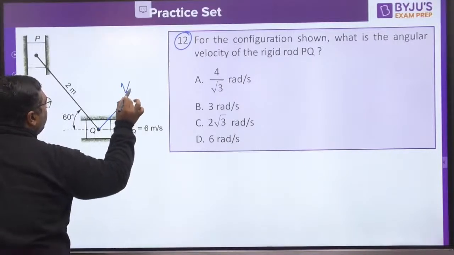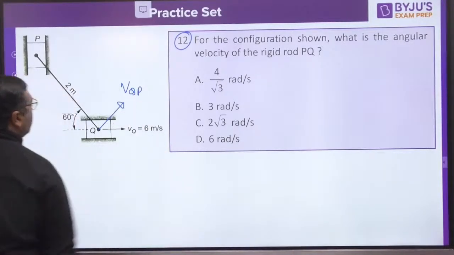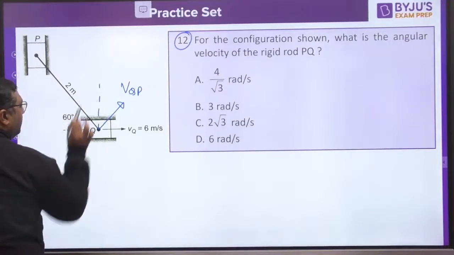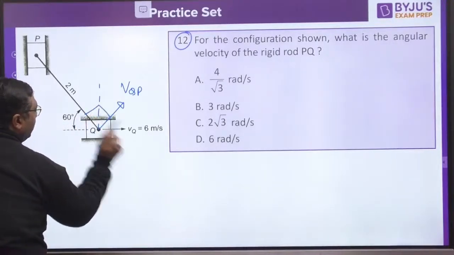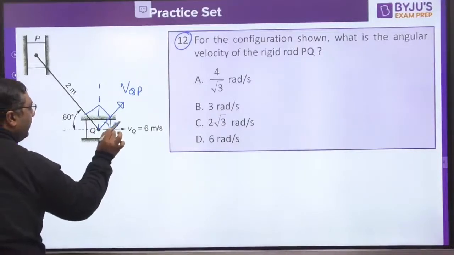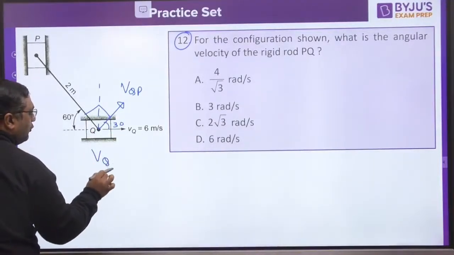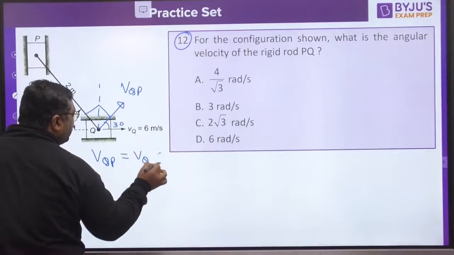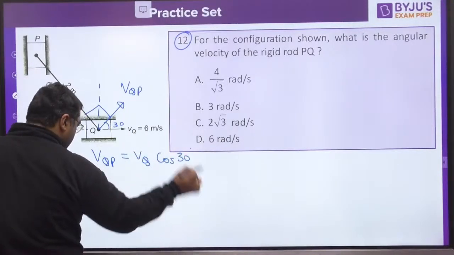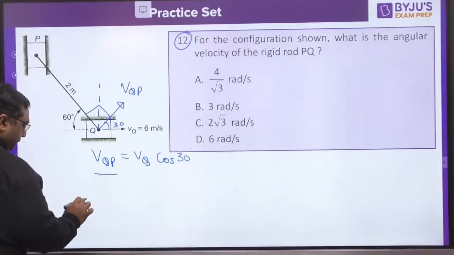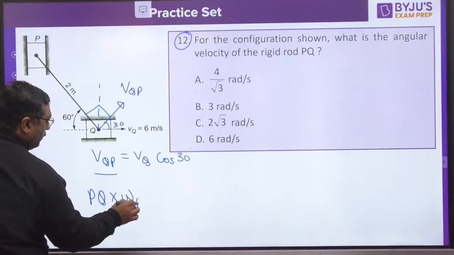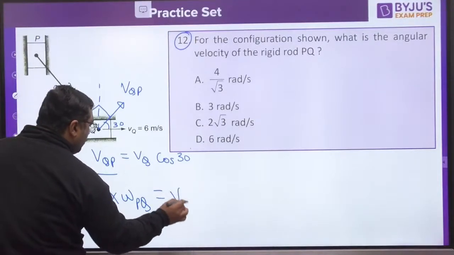So this is going to be the velocity of Q with respect to P. You can see if this angle is 60 degree, then this angle is 90 degree, this angle would be 30 degree. You can find out VQP with the help of VQ, that is nothing but VQ cos 30 degree. So once you get VQP, this can be written as PQ into omega PQ equals VQ cos 30.